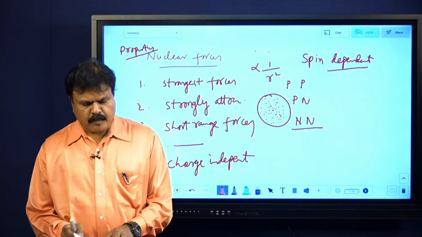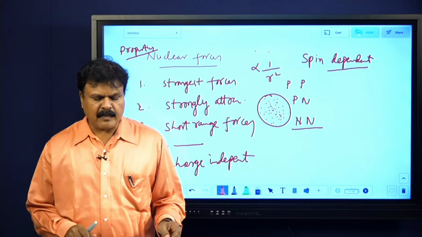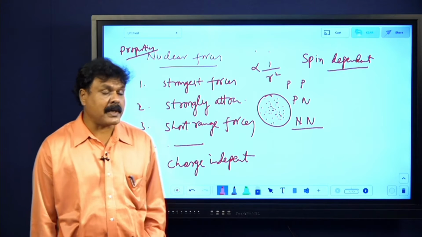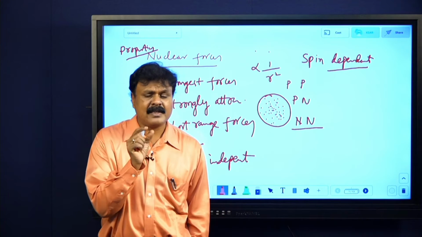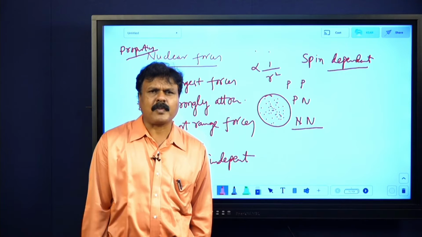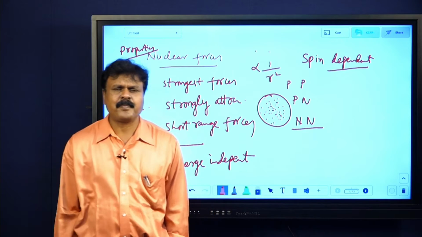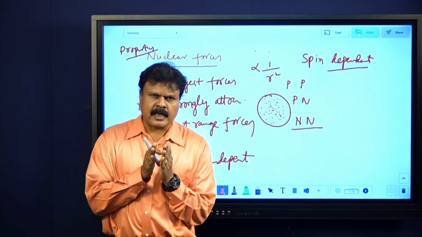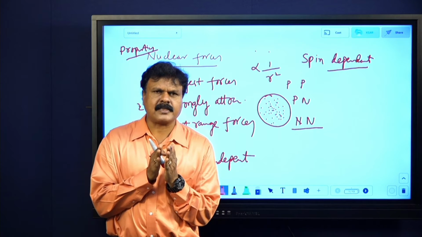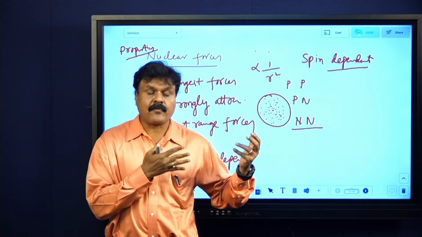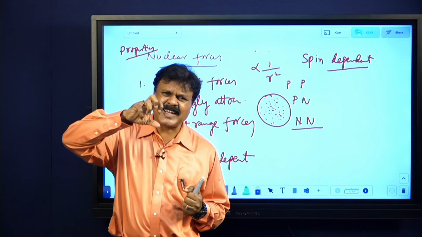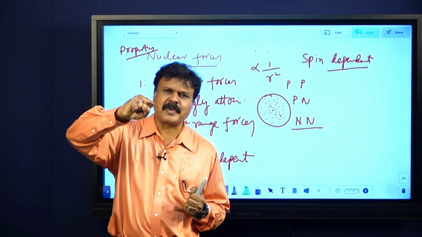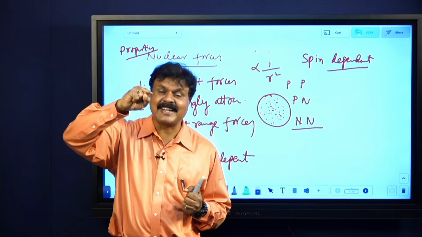And again, when you go still closer, less than 0.5 Fermi, there will be a force of repulsion such that they are independent. What I am telling is, when nucleons are brought together, there is a high force of attraction. If such a force exists, the entire nucleus has to cling together and become a single entity.